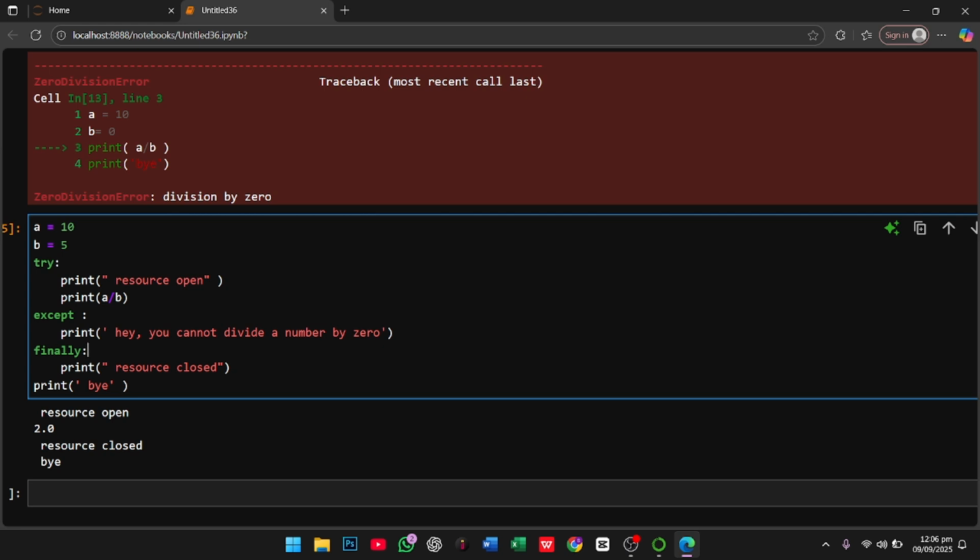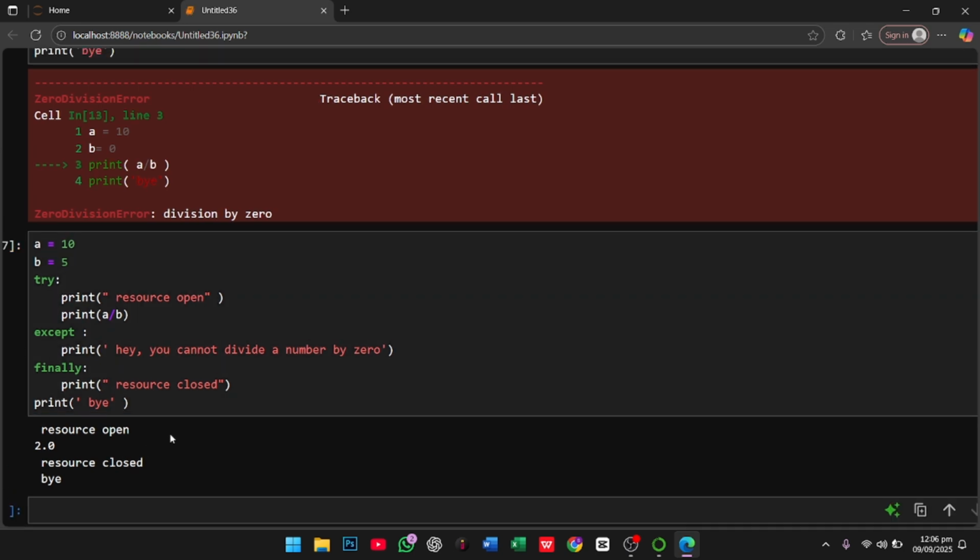But in the finally, you must print something that must happen. So if I run this program, you see our answer is simply smooth: resource open, resource closed.